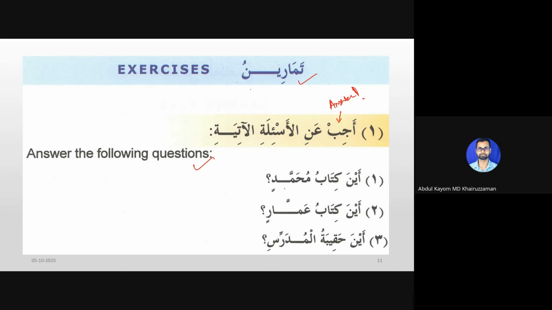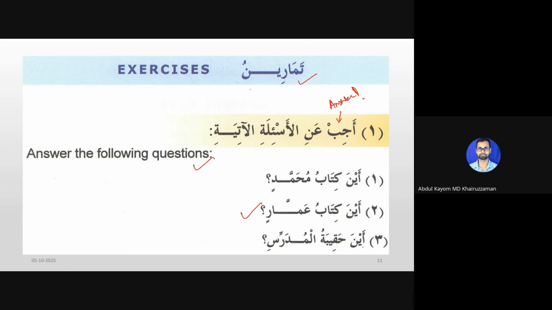Aina kitabu Muhammadin? Where is Muhammad's book? We can say Huwa tahta al-maktabi. Aina kitabu Ammarin? Kitabu Ammarin means Ammar's book. Where is Ammar's book? The answer could be Huwa tahta al-maktabi or Huwa ala al-maktabi.